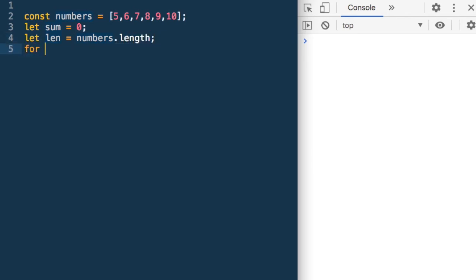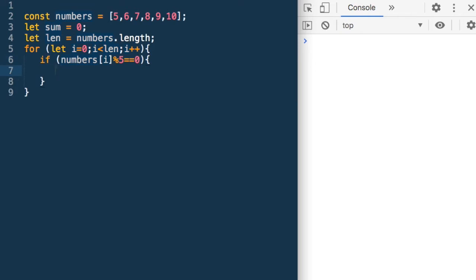Now let's loop over the numbers. So for let I is equal to 0, I less than len, I plus plus. We will check whether each number is divisible by 5. So if numbers I, that is the value at index I, percentage 5 is equal to 0. This will tell us whether this number is divisible by 5 or not.